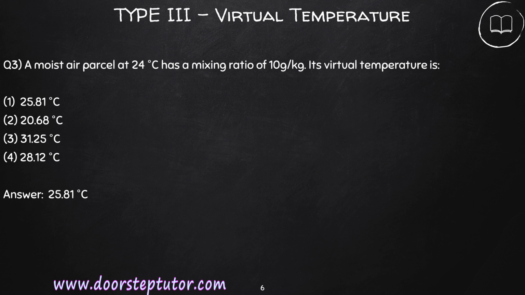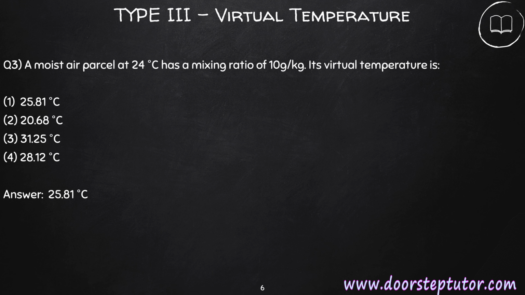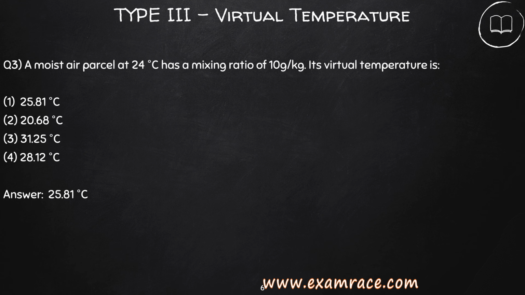that is how to calculate the virtual temperature of a moist air parcel. So the question is, question 3: a moist air parcel of 24 degrees Celsius has a mixing ratio of 10 gram per kg. Its virtual temperature is, and the options are: option 1, 25.81 degrees Celsius; option 2, 20.68 degrees Celsius; option 3, 31.25 degrees Celsius; option 4, 28.12 degrees Celsius. The answer for this question is 25.81 degrees Celsius. Now let's see how we will solve this.